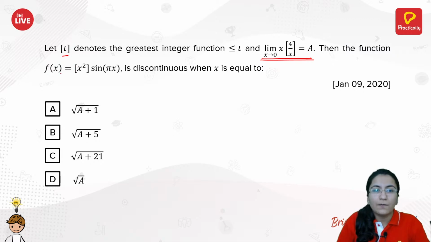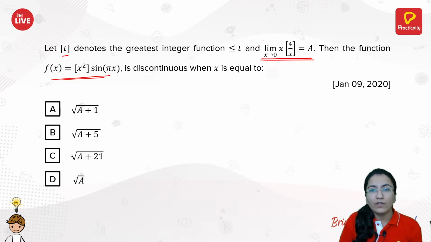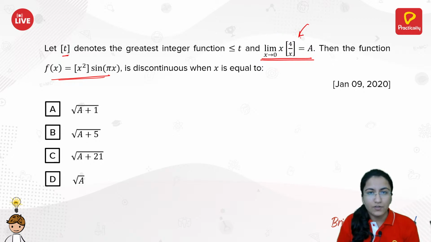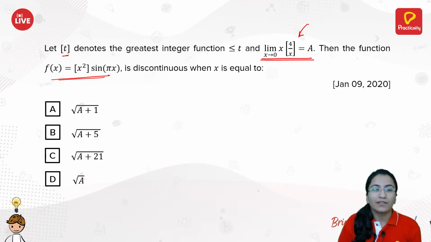Then the function f of x is equal to greatest integer of x square into sine of pi x is discontinuous when x is equal to. We have this value a from this first limit. We can easily calculate this value. Now using that value, we need to mark the options.